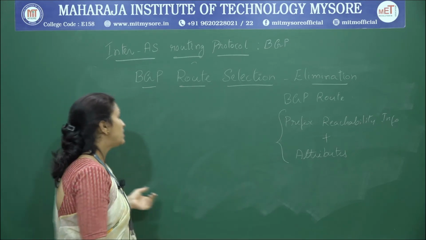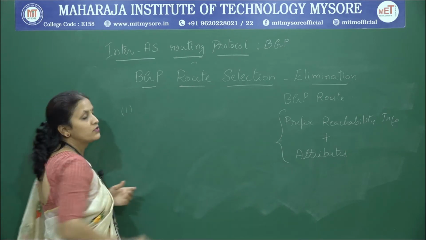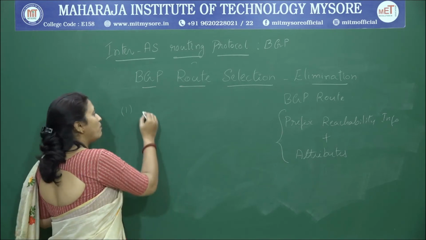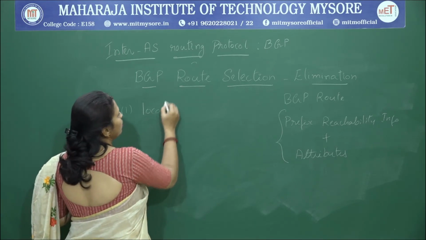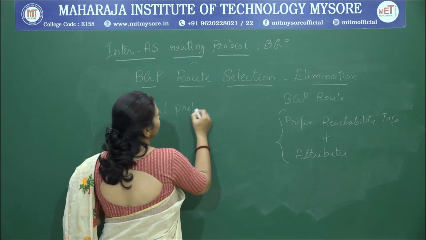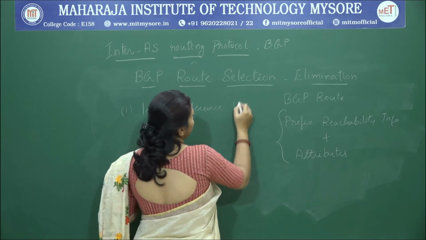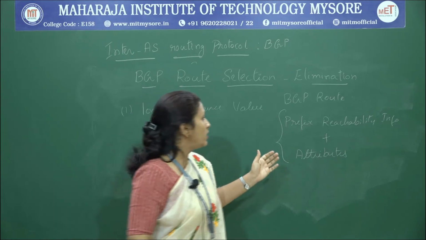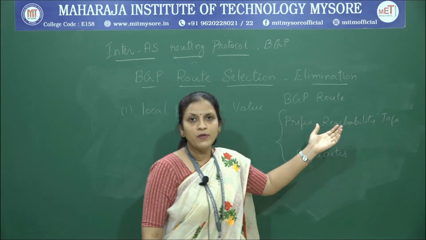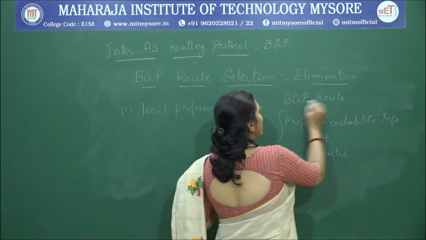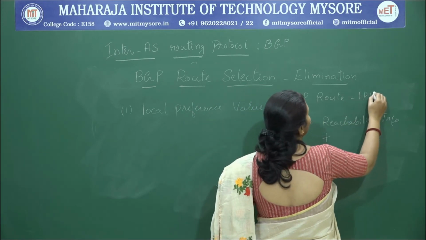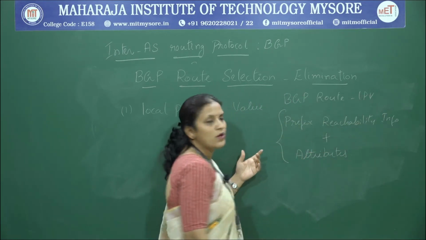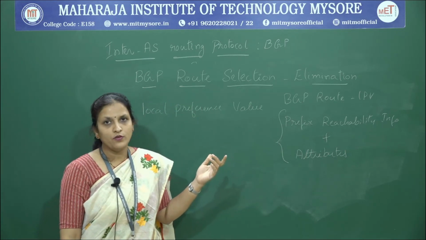The very first elimination criterion it looks into is the path with the highest local preference value. Each BGP route will have one local preference value.